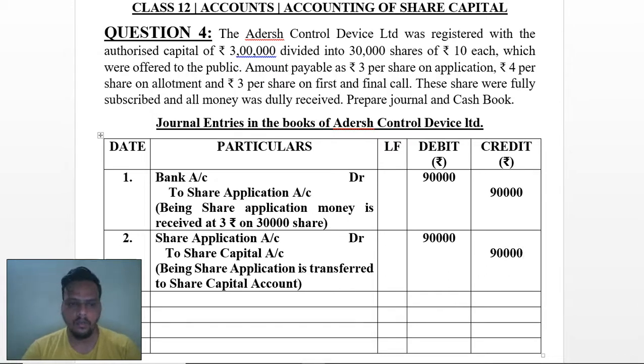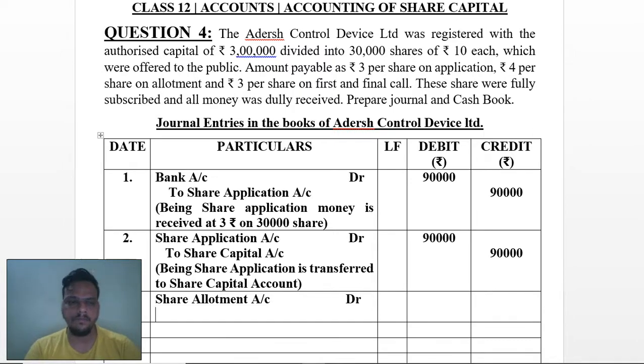Now we are going with the third entry. In that the amount of allotment will be due at 4 rupees. So we will carry forward the content as share allotment account debit to share capital account.